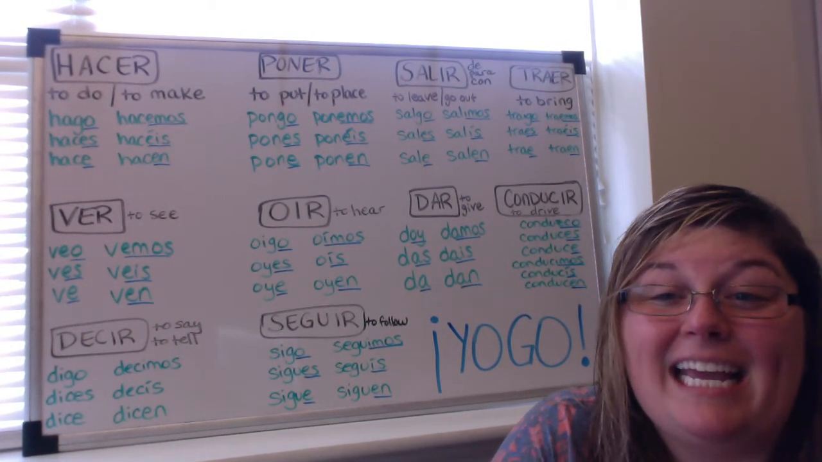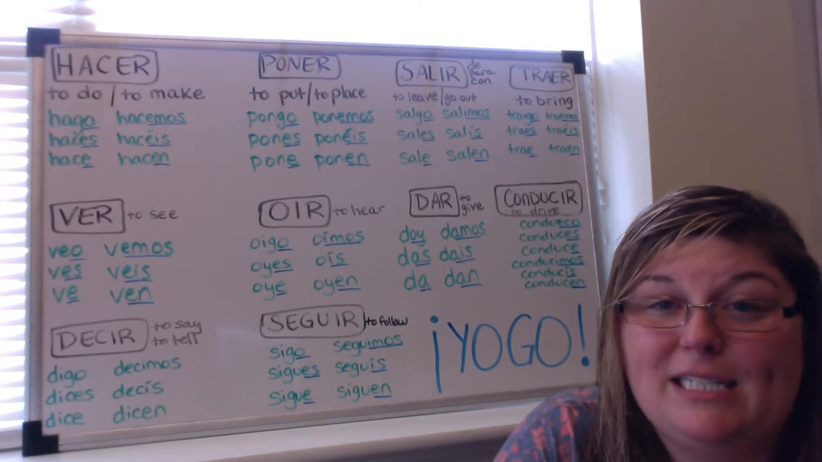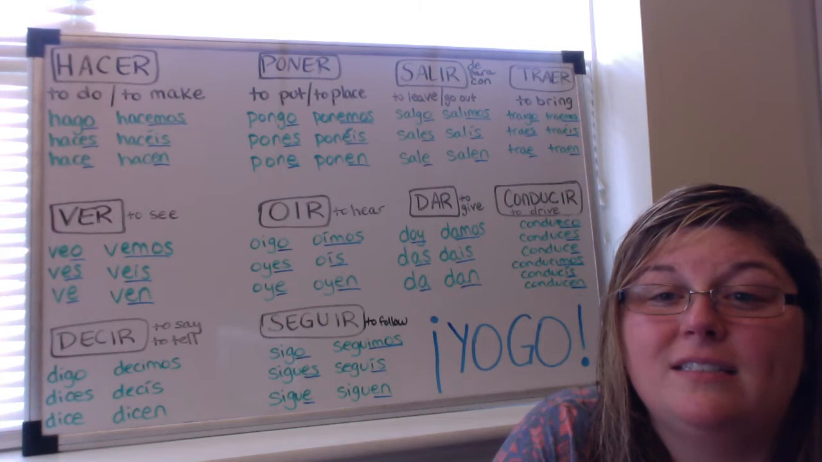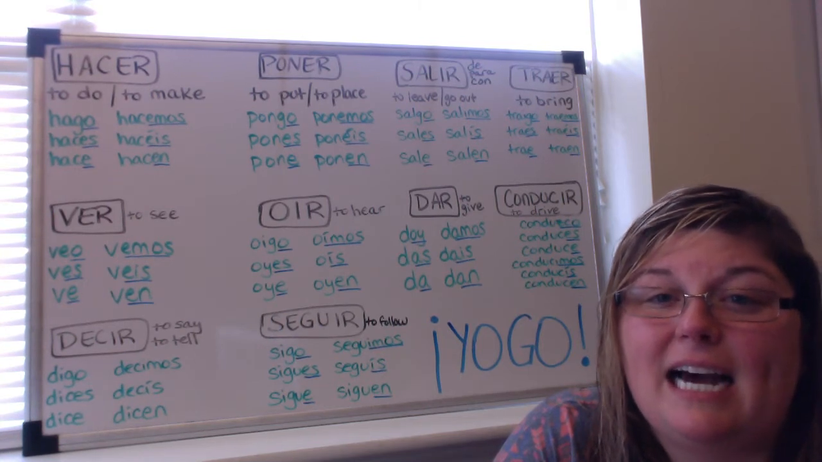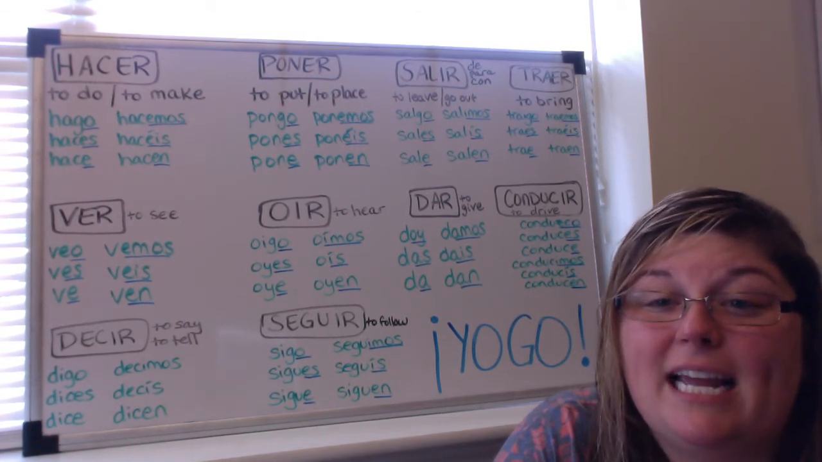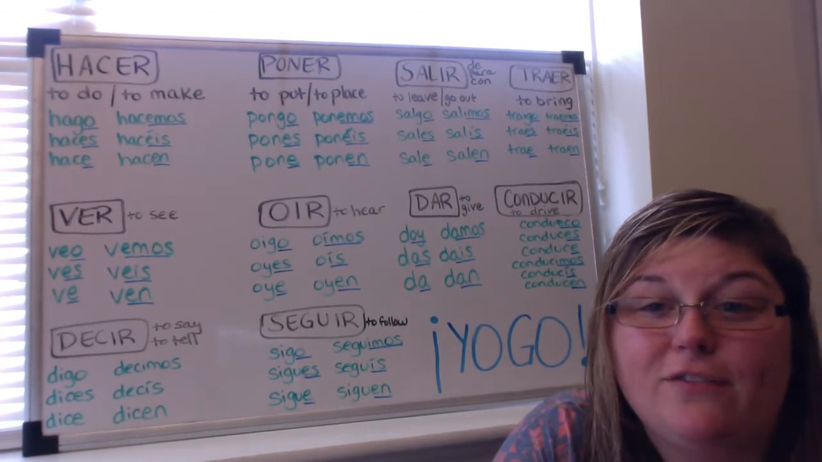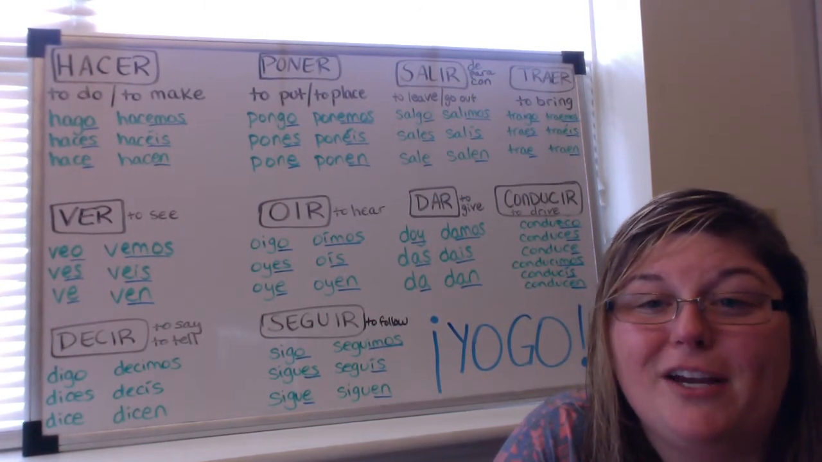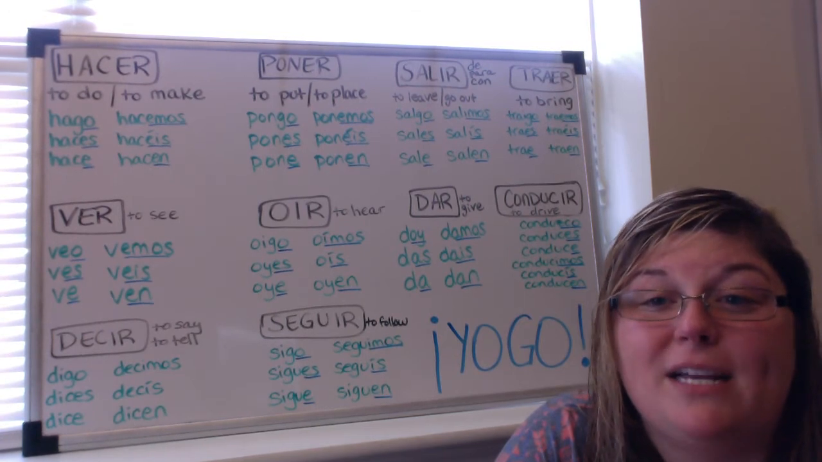All right, traer is to bring, and let's go over the pronunciation of the conjugations. Traigo, traes, trae, traemos, traéis, and traen. So traer is to bring, and again, it's an ER verb. You're going to notice the same endings on this verb as the other ER verbs. It's just the yo form is irregular.